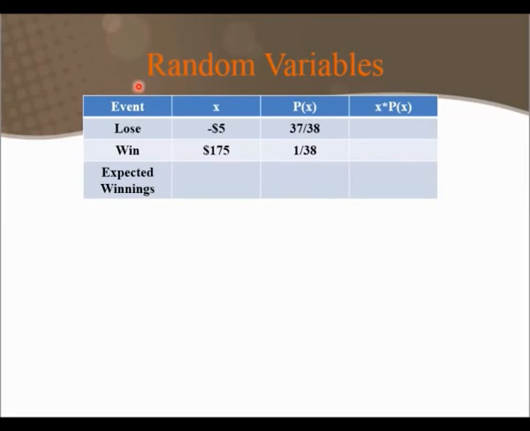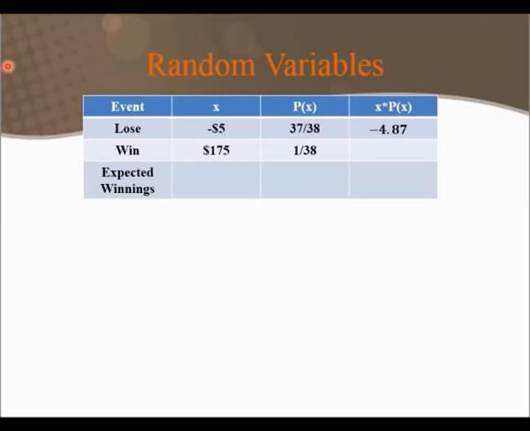So consider this example. If there's a game that costs us $5 to play, and the probability of losing is 37 out of 38, and suppose we win $180 but it costs us $5 to play, then we're really only winning $175, and there's only a 1 out of 38 probability that we would win. So to calculate the expected winnings, I simply need to multiply the value of my random variable times the probability that the random variable takes on that value, and then add those up for winning and losing.